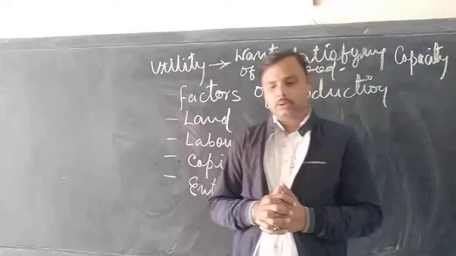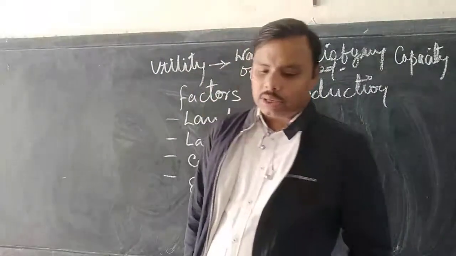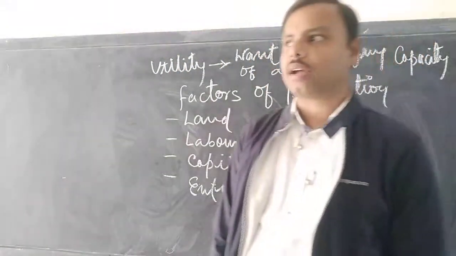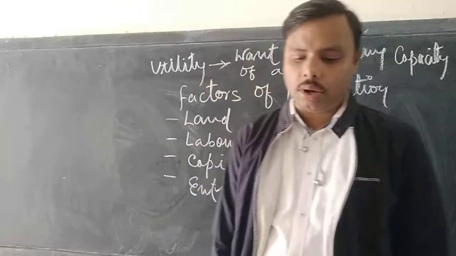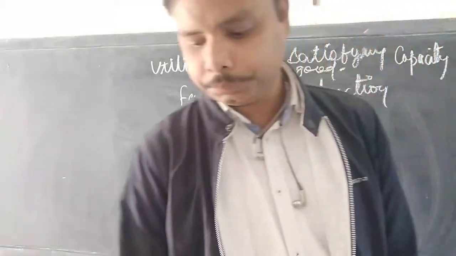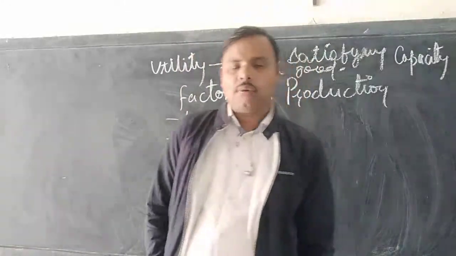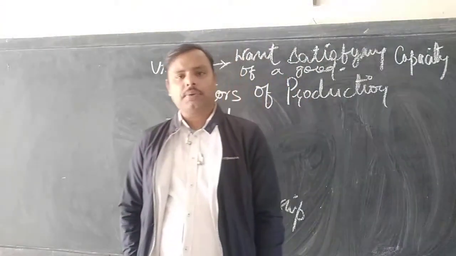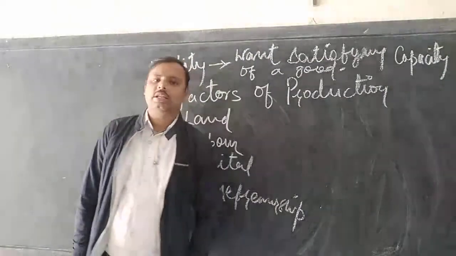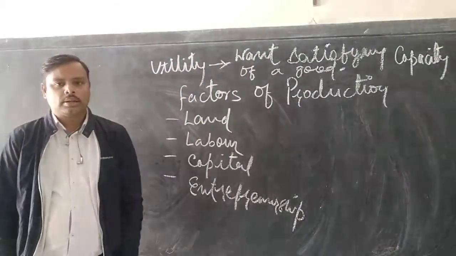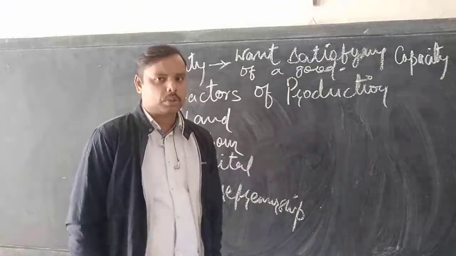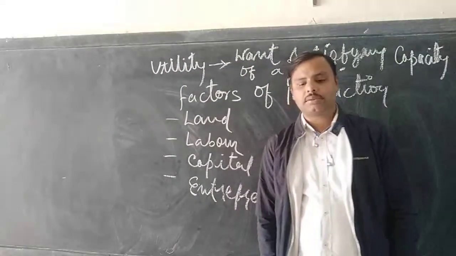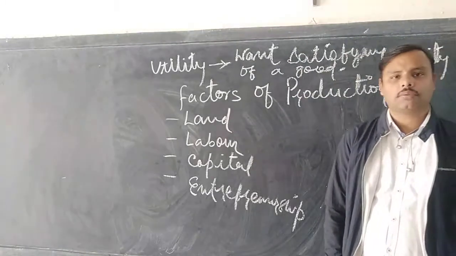That is economic goods. Now, the third categorization is on the basis of use. How are goods classified on the basis of use? The first one is consumer goods, second is capital goods, third is final goods, and the fourth is intermediate goods. Consumer goods, capital goods, final goods, intermediate goods. These are the classifications on the basis of use.